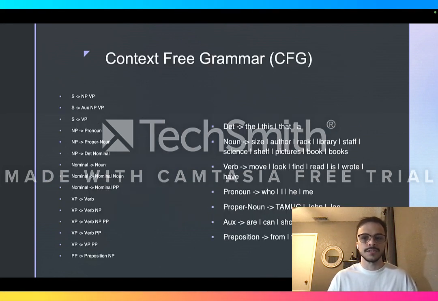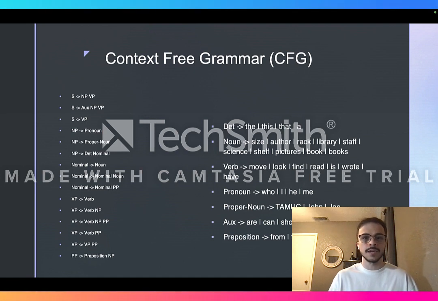This is the CFG, context-free grammar, that I had created for this project. You can see I haven't split up between grammar and lexicon values. Our grammar is on the left-hand side and our lexicon values are on the right, and we'll have things like determiners, nouns, verbs, pronouns, proper nouns, auxiliaries, and prepositions.